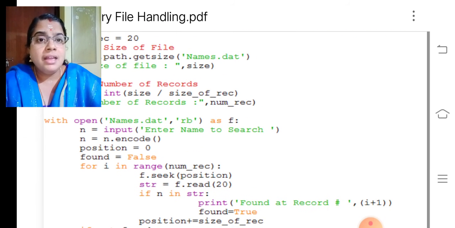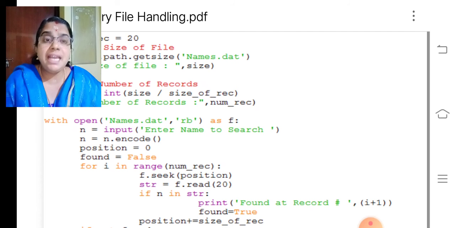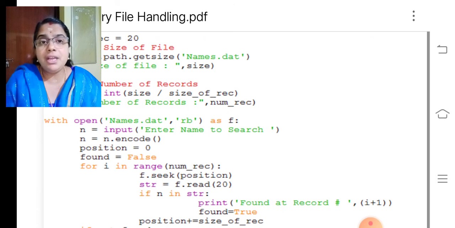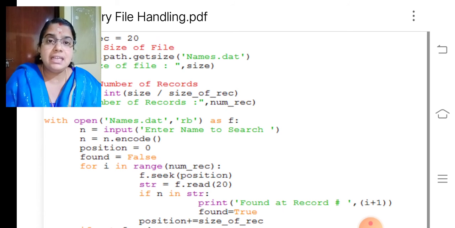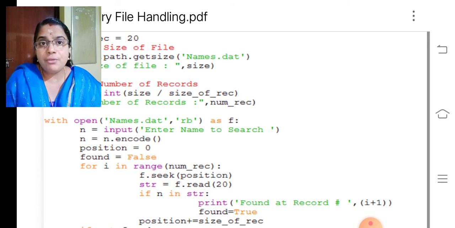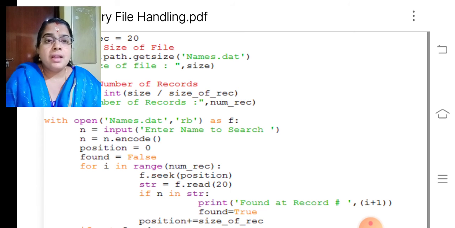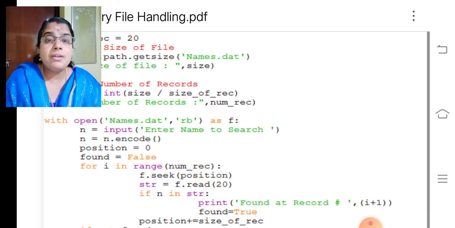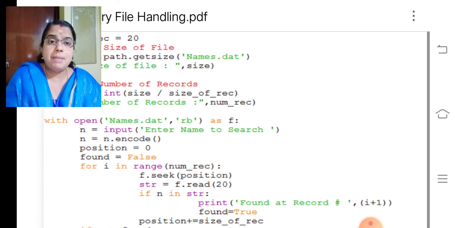Then here I am trying to give the name to search. Then I am encoding n, position 0, found equal to false. For i in range num record, so i becomes 0 to total number of records. That is, it may be 8, it may be 20. How many names we will be storing in the binary file? It will be stored in num record. So for i in range means 0 to that particular number.